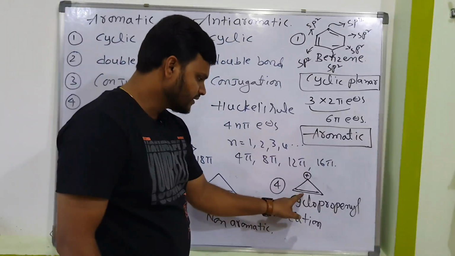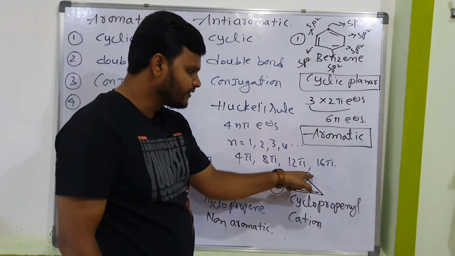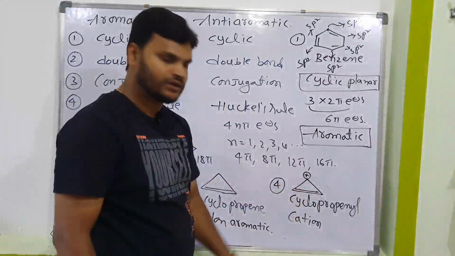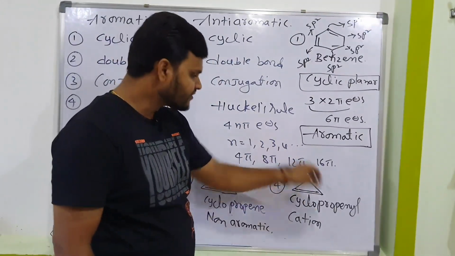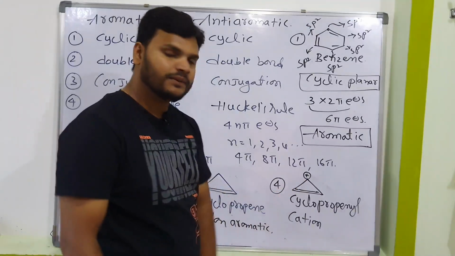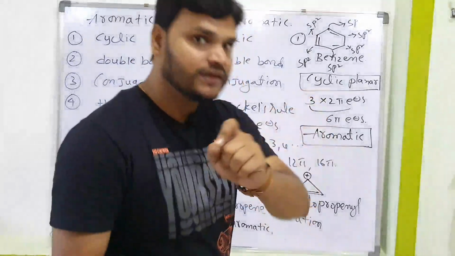Double, single, lone pair, that is also a resonance condition. Just have a look. This is a double bond, this is a single bond, this is a positive charge. Yes, resonance is possible, so a resonating structure is possible. That indicates conjugation is there. Is it cyclic planar or not? All carbons should be sp2.